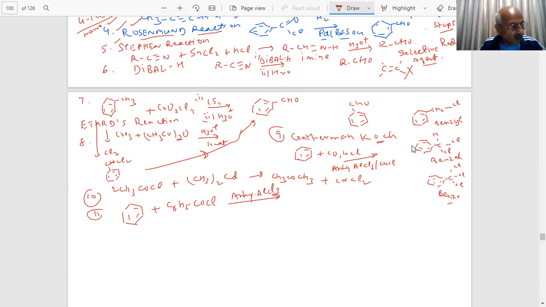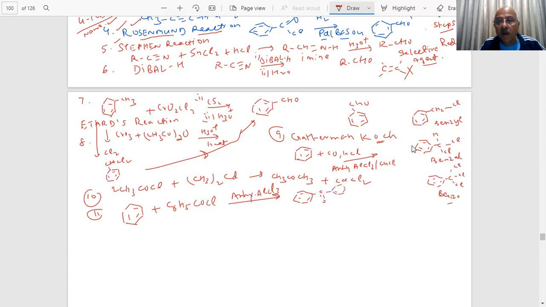What is the product of this reaction, students? It will be C double bond O with C6H5 benzene rings. What is the name of this compound?